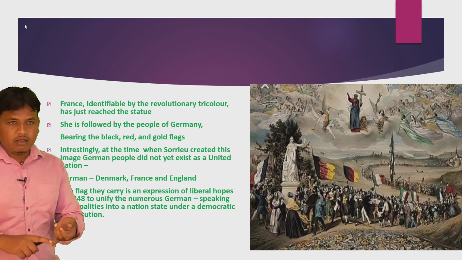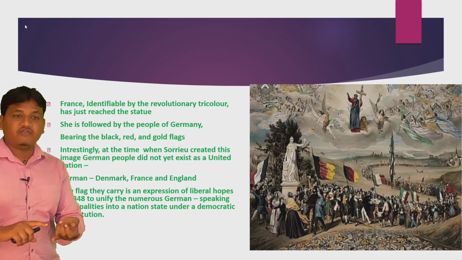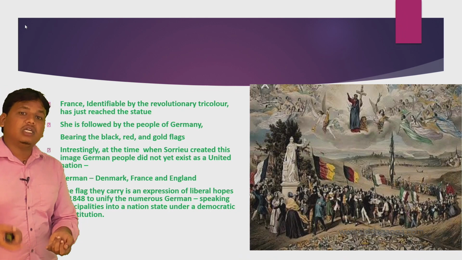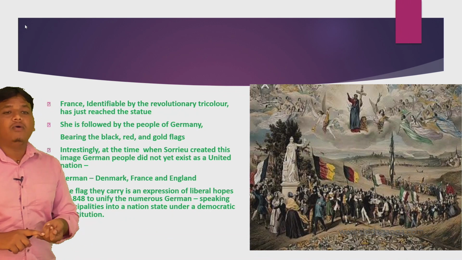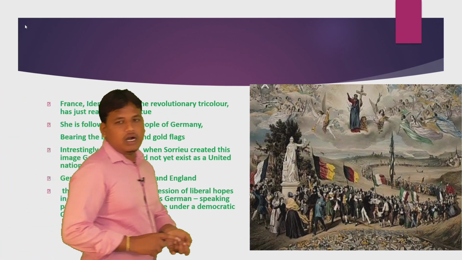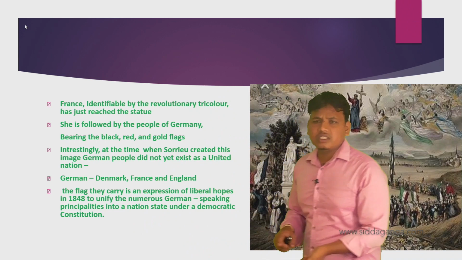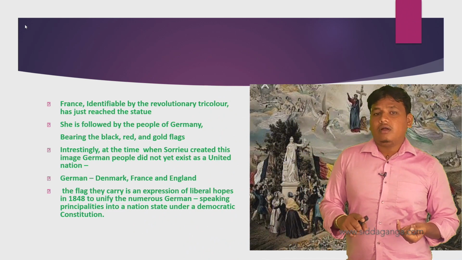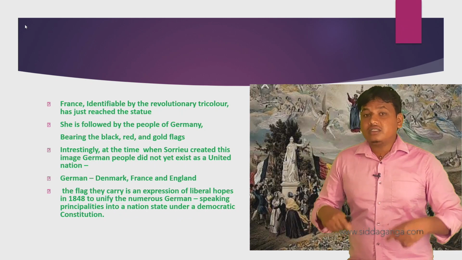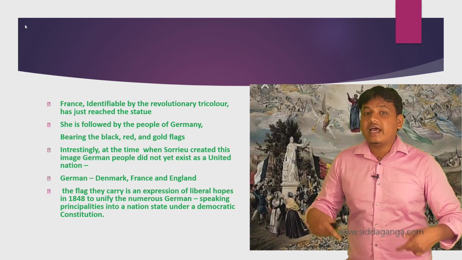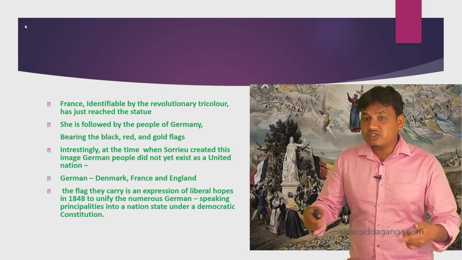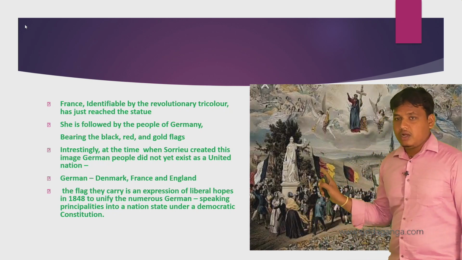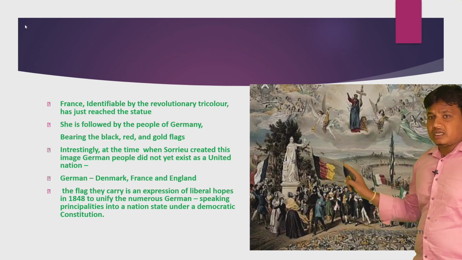Already we have seen Switzerland and the United States crossed, and next the French has just reached the statue. Third, followed by Germany.